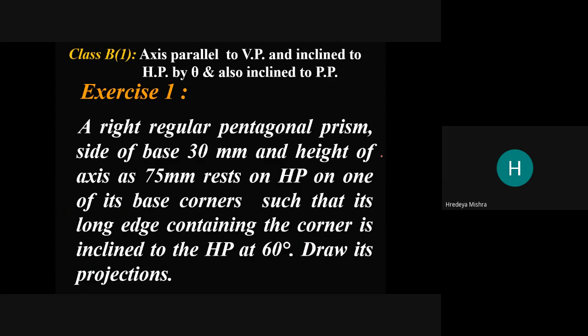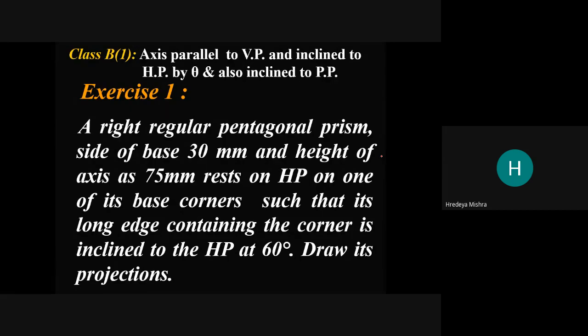Axis parallel to the vertical and inclined to the horizontal plane by theta angle, also inclined to the projected plane. So it means the inclination with the two planes here. So what is the exercise for that?